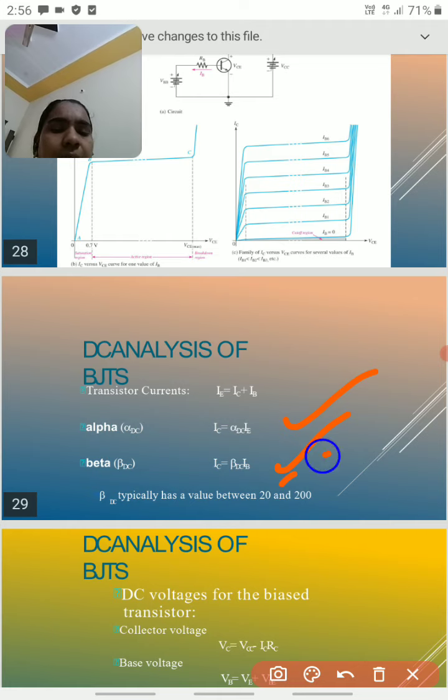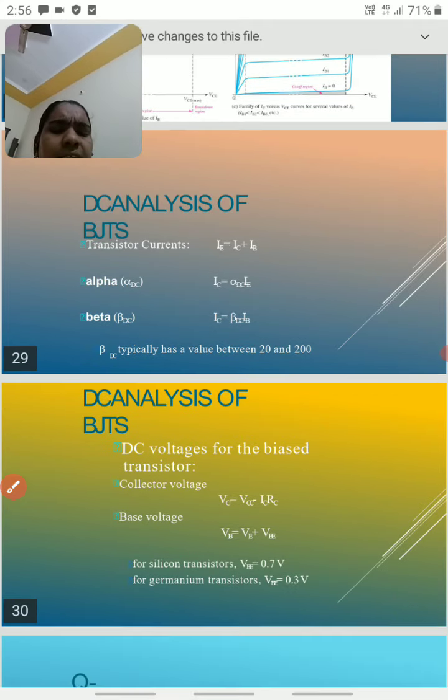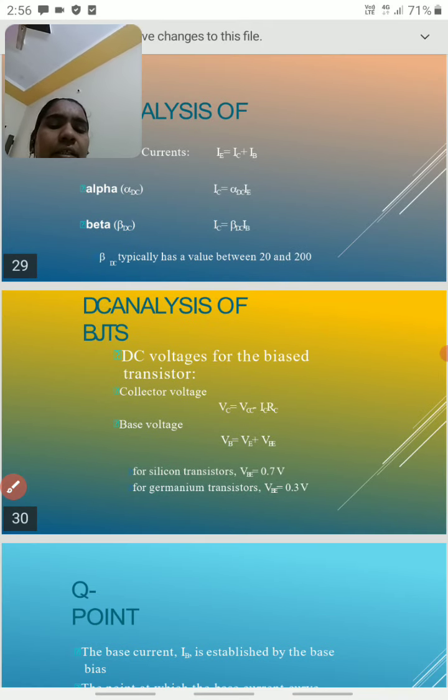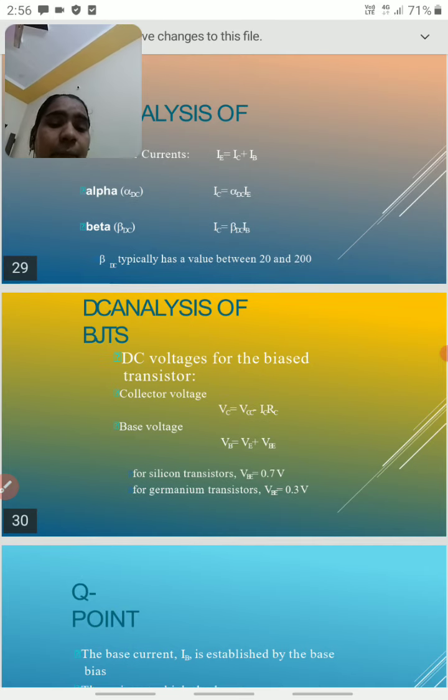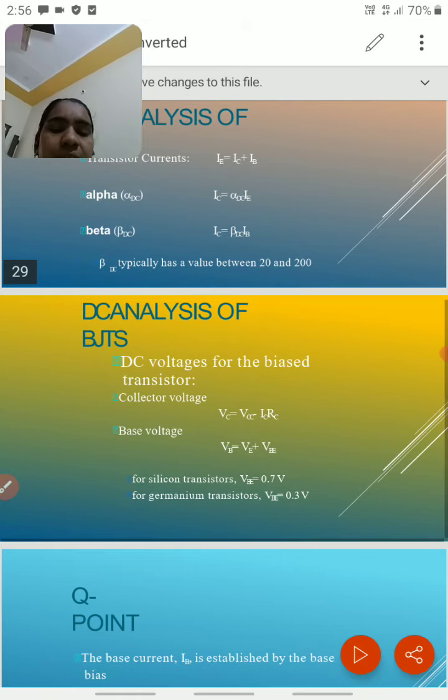In a common emitter configuration, we get this beta DC. DC is nothing but direct current. So this is the alpha formula. And next, DC analysis formulas also follow Kirchhoff's laws. So VCC minus IC RC, we can apply Kirchhoff's laws and find out the voltages also.